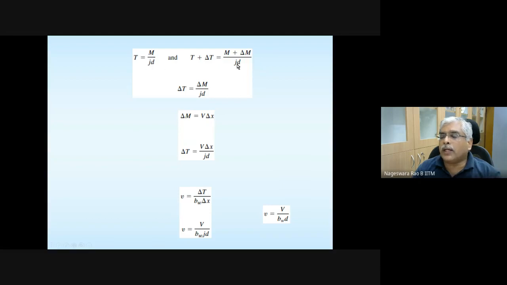If you agree with these two relations, then you subtract this from here and you get this relation: dt, or delta T, is equal to delta M, or dm, divided by JD. This is the relation I want you to make a note of. The rest of the things we looked at when we were discussing nominal shear calculations, but for today's class it is enough if you make a note of this one.